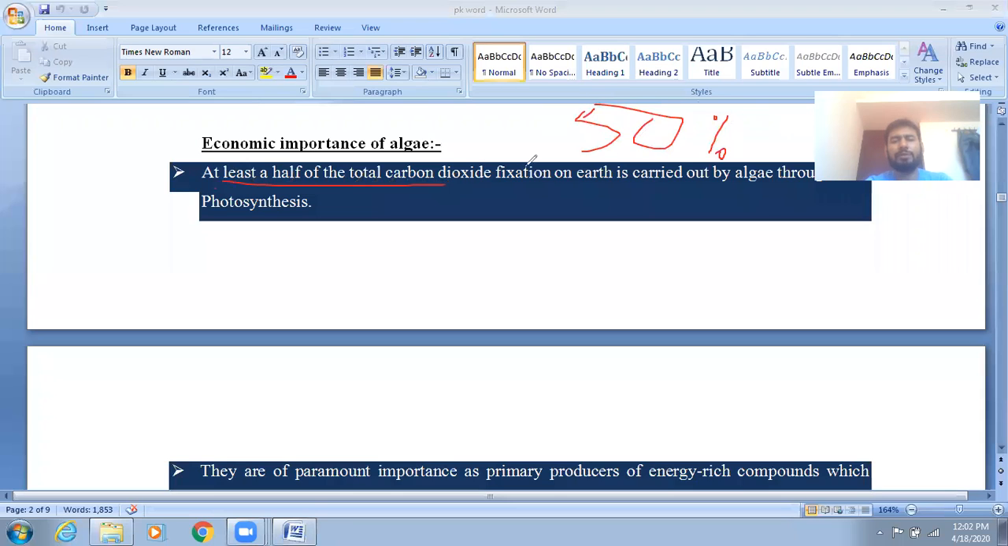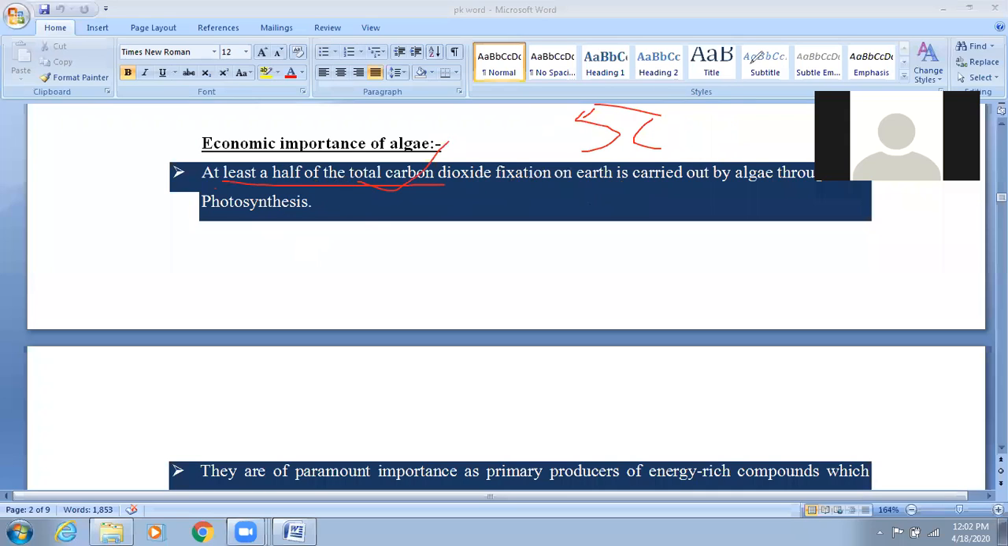Okay, so it means you can say at least half of the total carbon fixation is carried out by the algae through photosynthesis. And you know very well, photosynthesis is the process in which formation of the food takes place, and this requires two different steps. Okay, so this is the first statement.